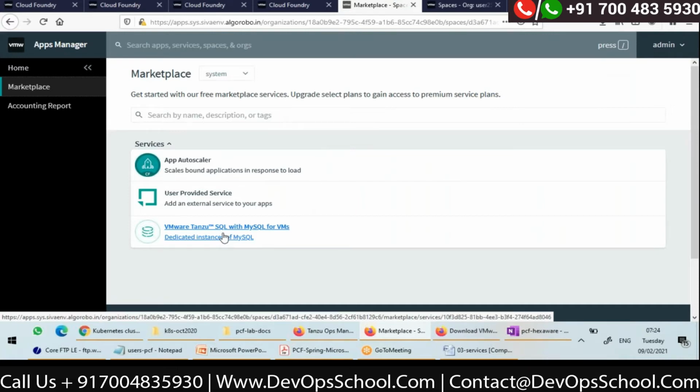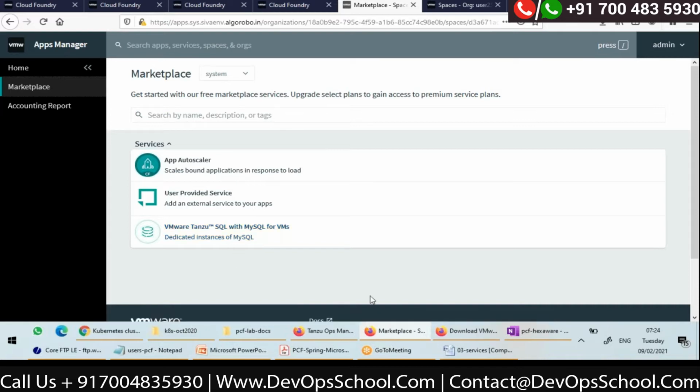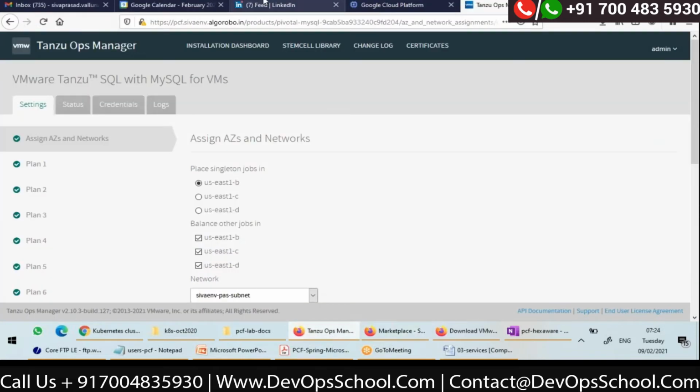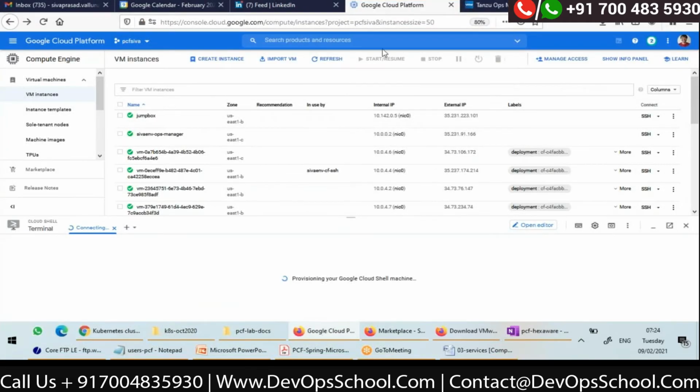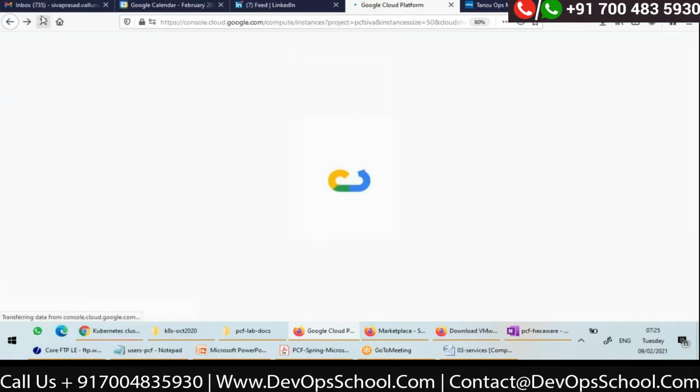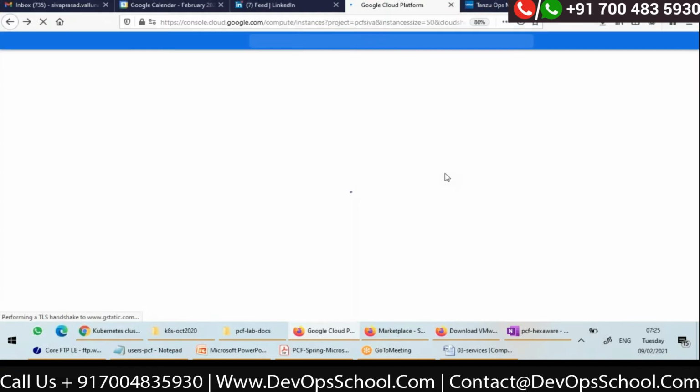Now, if I want to see the same service from the CLI, let me just open the CLI. I want you to see how you can see the services available in marketplace through CLI.